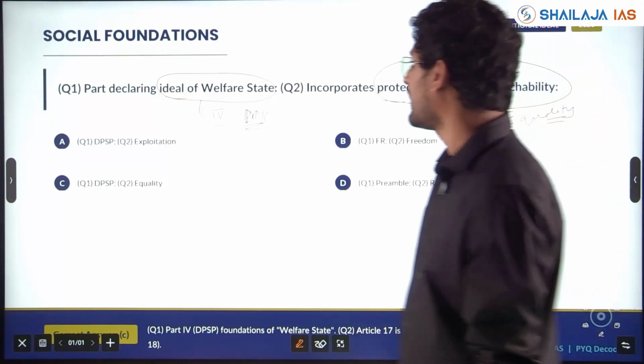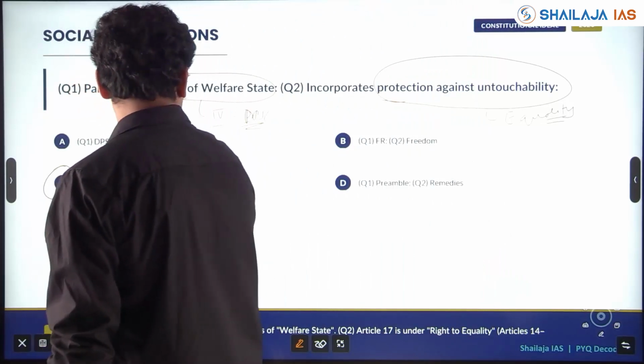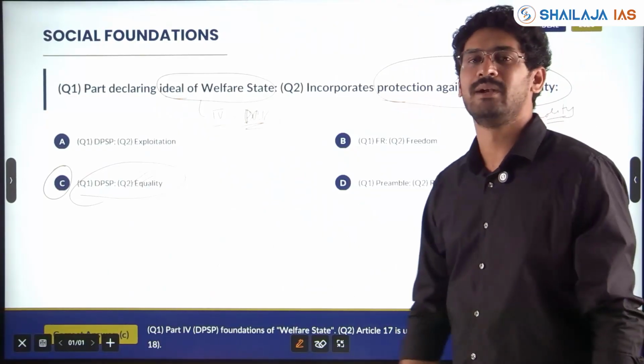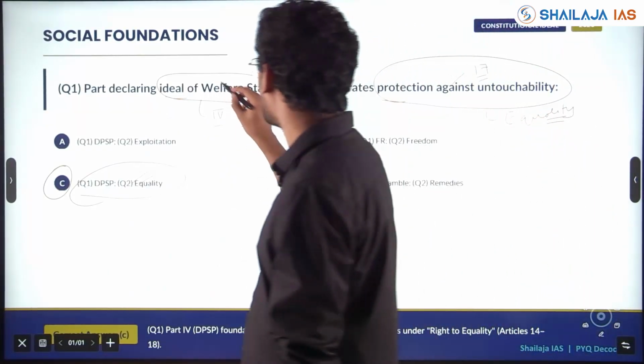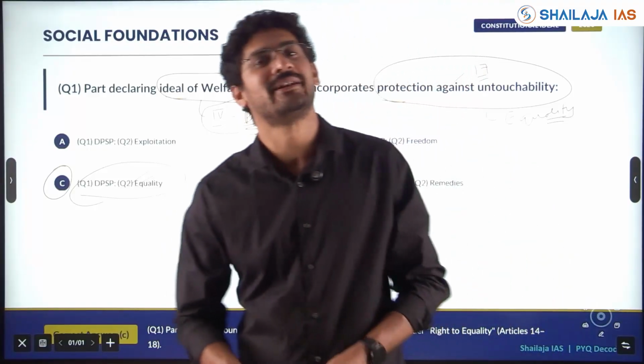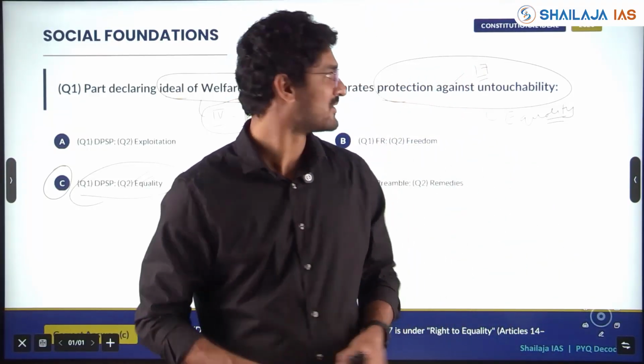So which is the question? DPSP and equality. Right. Article 17 speaks about untouchability. The ideal of welfare state is in DPSP. Is untouchability defined in the Constitution? Answer in the comment section.